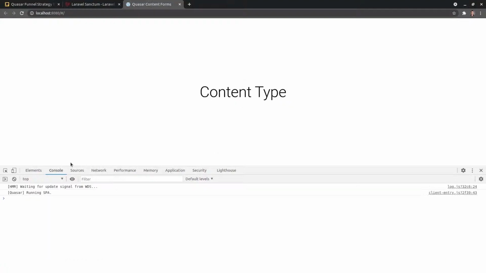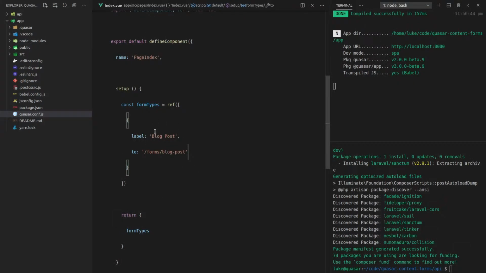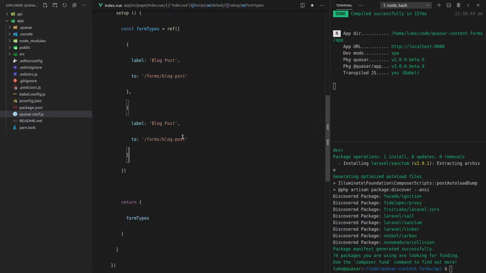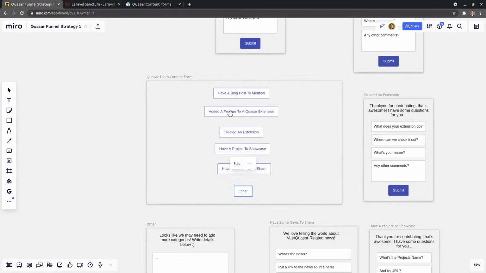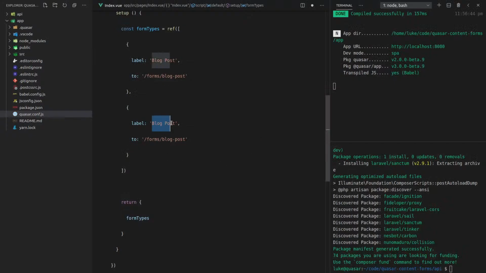And there we go, it's saying content type, and then we're going to spit out all of our form types. So let's come through here, and we've got blog post. I might just add one more. Quasar extension feature. So if you're someone who creates Quasar extensions, you can talk about new feature releases.